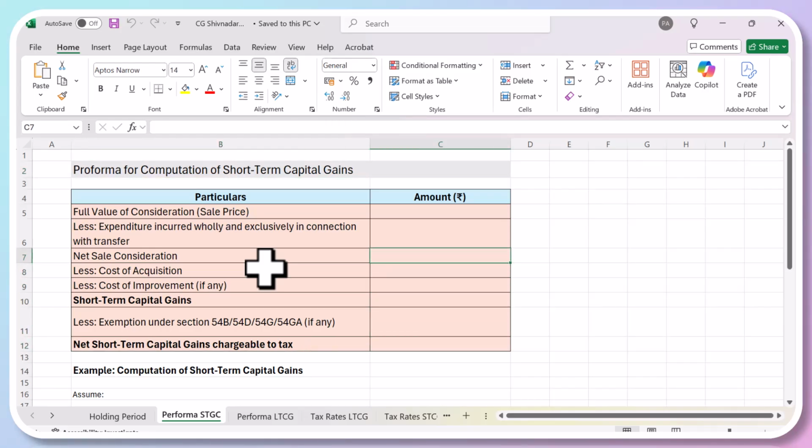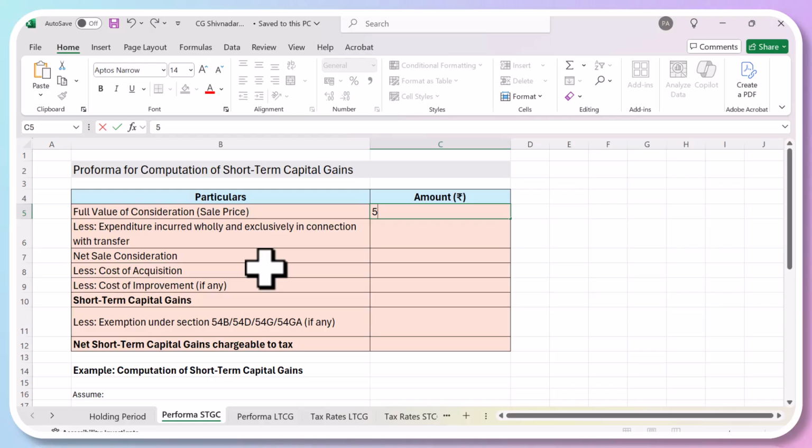So you start with the full value, at what value you have sold your asset. Then any expenditure which you have incurred in connection with transfer, like suppose you have paid some brokerage for selling your asset. For example, you were owning a building and you sold it to someone, so you generally pay a brokerage to the consultant or the property agent, so you can reduce that. Then the net sale consideration.